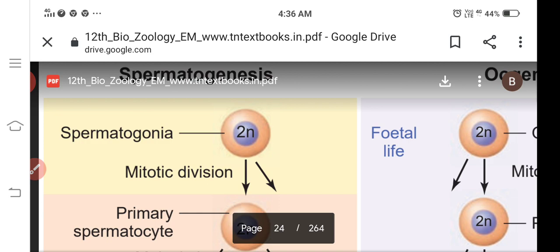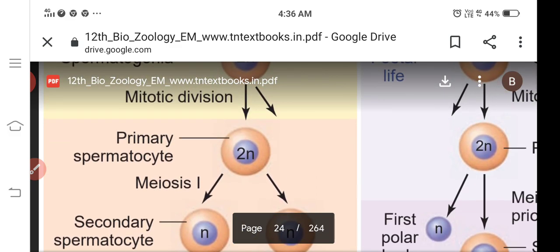It is diploid at this stage, and that is called the primary spermatocyte. It has 46 chromosomes, which undergo the first meiotic division.